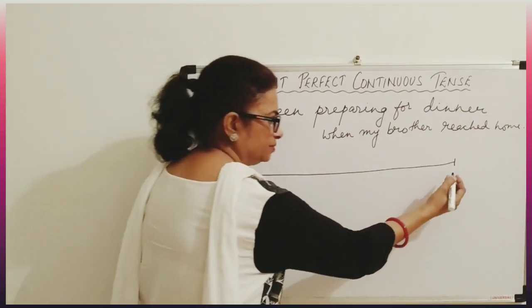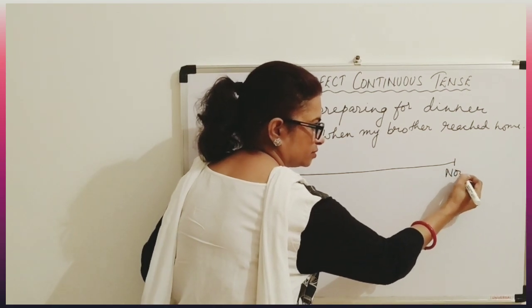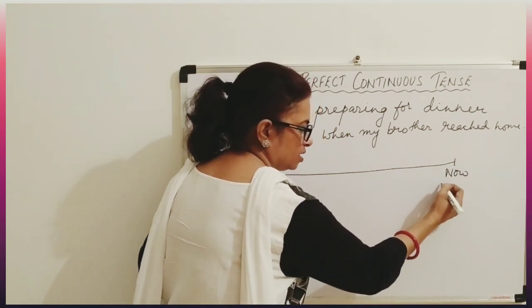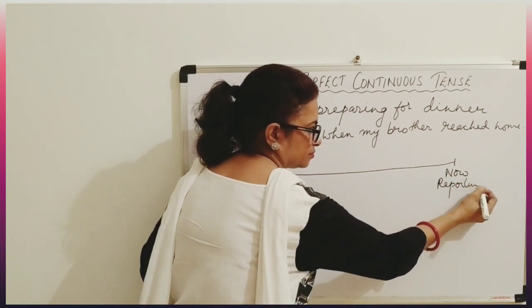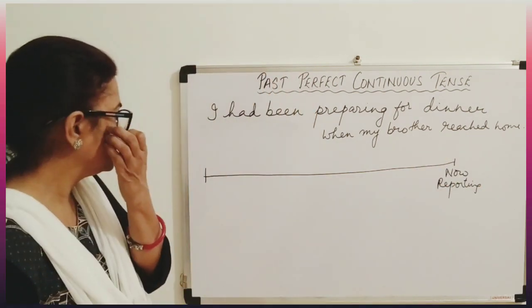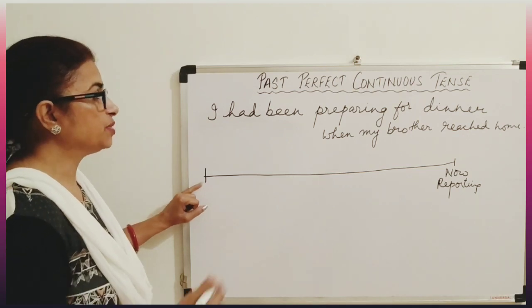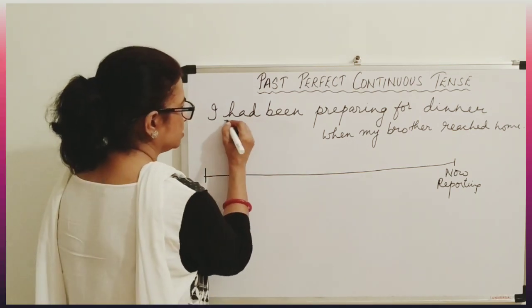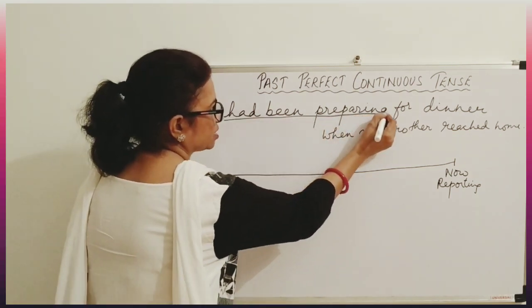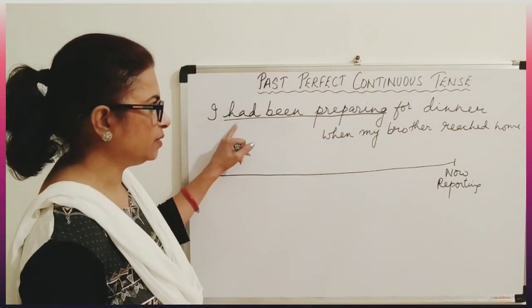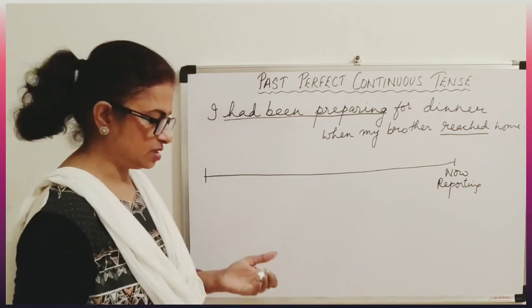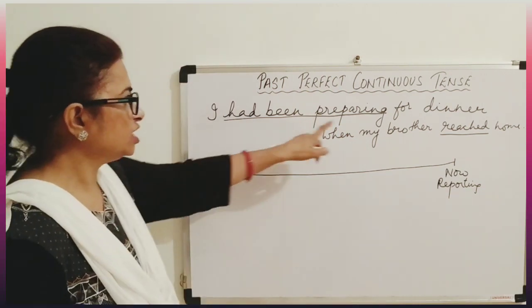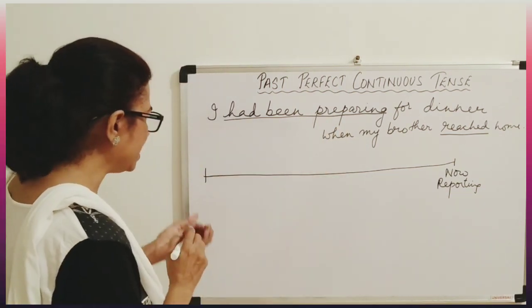Now, this is the time of reporting. Okay, so present time or reporting time. Now, I had been preparing. That means this is past perfect continuous tense. Okay, and this is simple past. Now here the continuous action is going on. Now you can imagine the time.